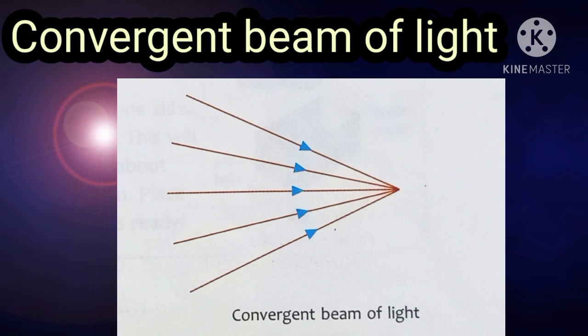Next one is the convergent beam of light. When rays of light coming from different directions meet at a single point, such a collection of rays is called a convergent beam of light. For example, if a parallel beam is made to pass through a convex lens, it meets at a point. This kind of collection of rays is called a convergent beam of light.